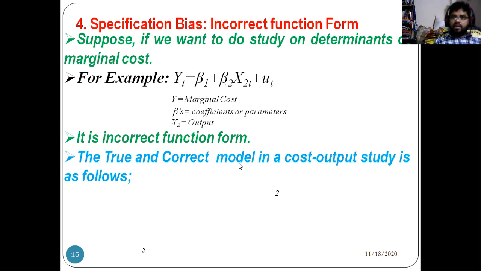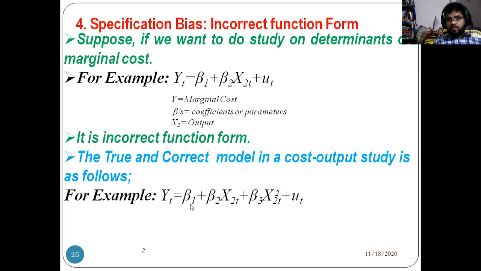The true and correct model in a cost output study is as follows. When you are measuring the determinants of cost, we need to consider this model, that is Yt equal to beta 1 plus beta 2 X2t plus beta 3 X2 squared t plus ut.